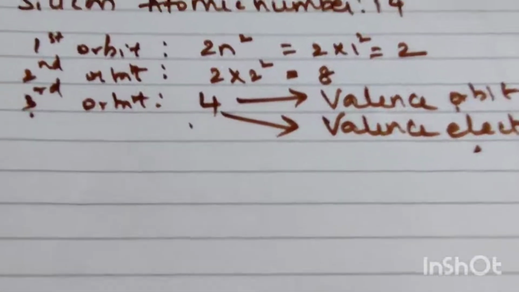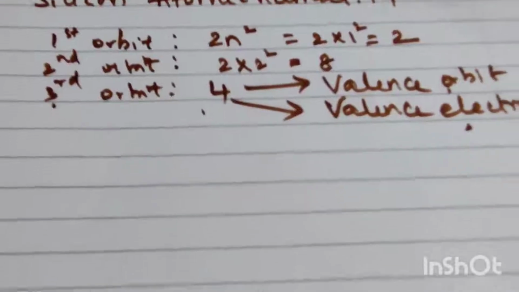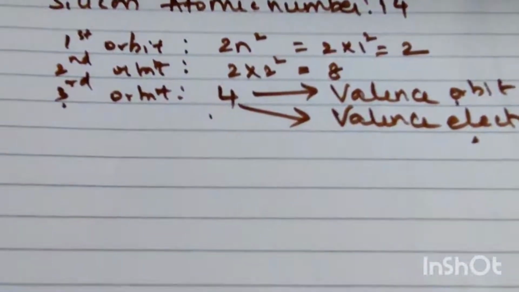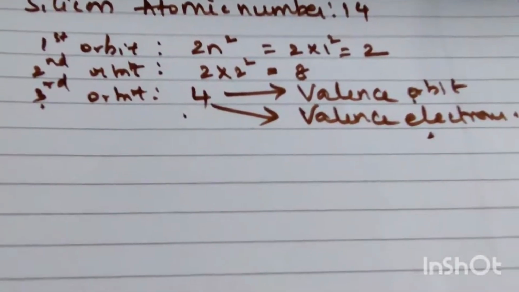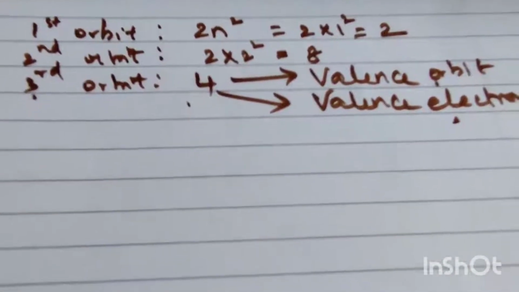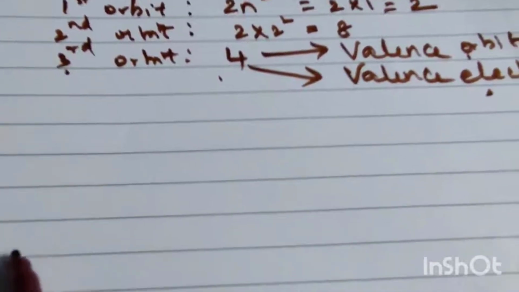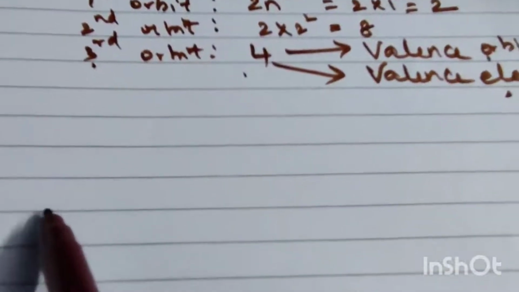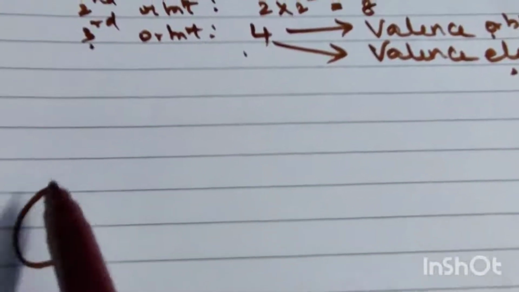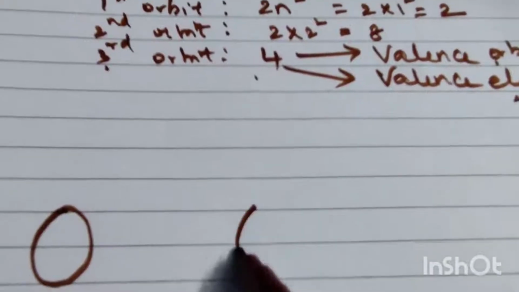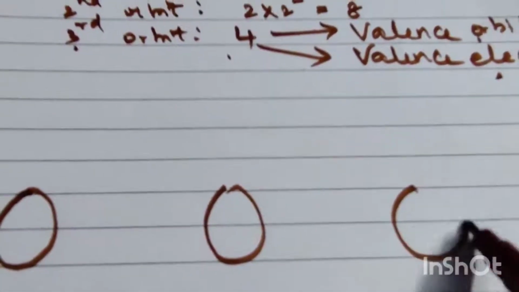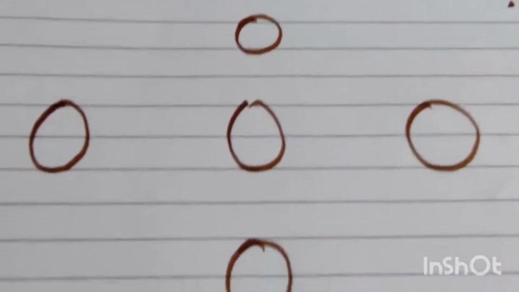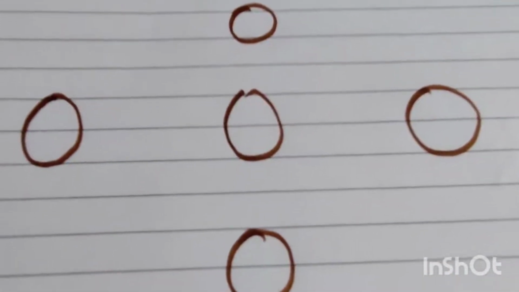Now we'll see how the crystal lattice structure of silicon and germanium looks. Because both of them have 4 valence electrons, the same structure will be for both. For example, there are some 5 germanium or silicon atoms. Just remember this diagram by seeing and listening, generally they will ask this. The circles are called germanium or silicon atoms.